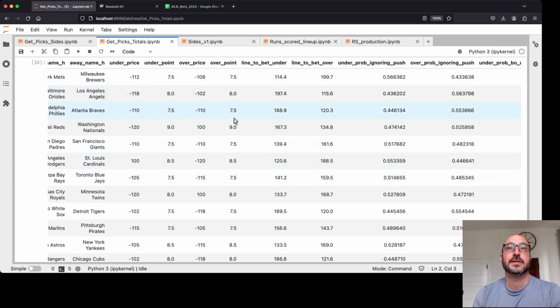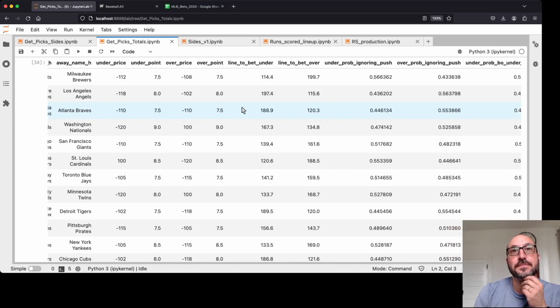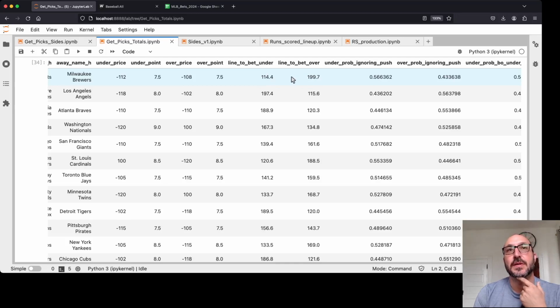So what's the number that they're doing over and under against? We've got for each one, what's the line that we would bet for over and under, given the point specified.